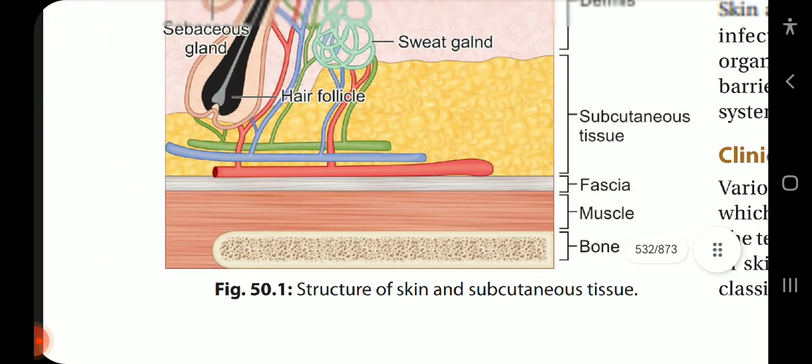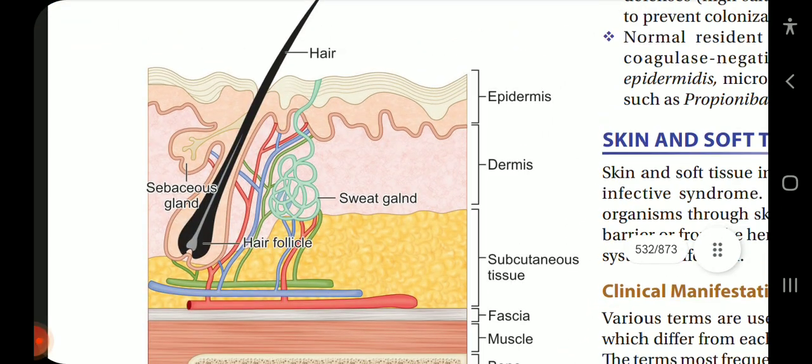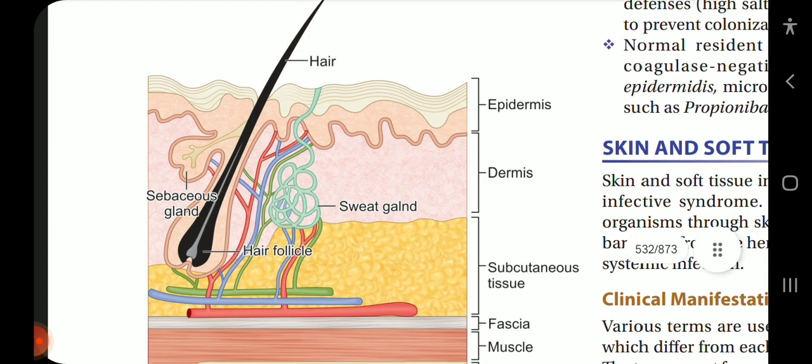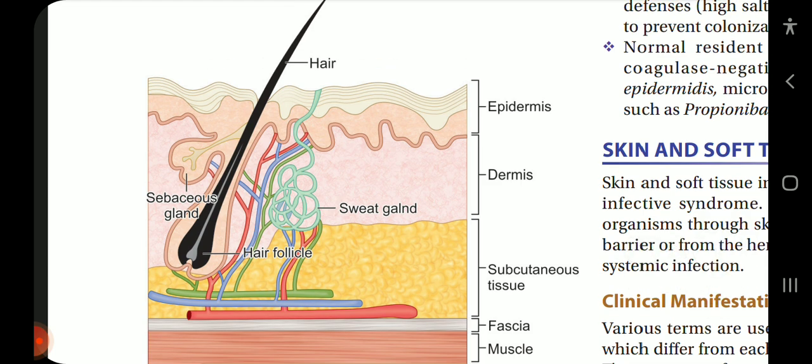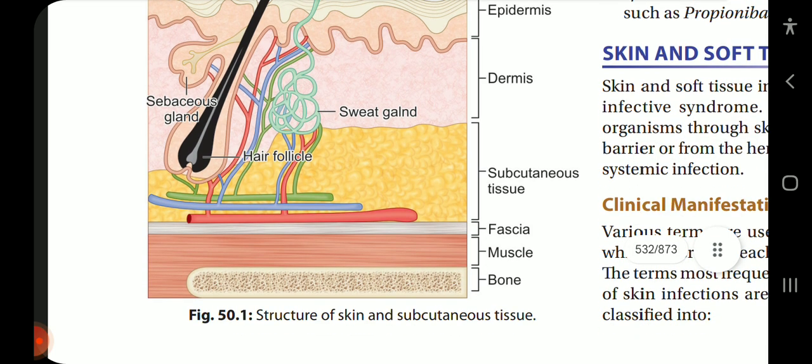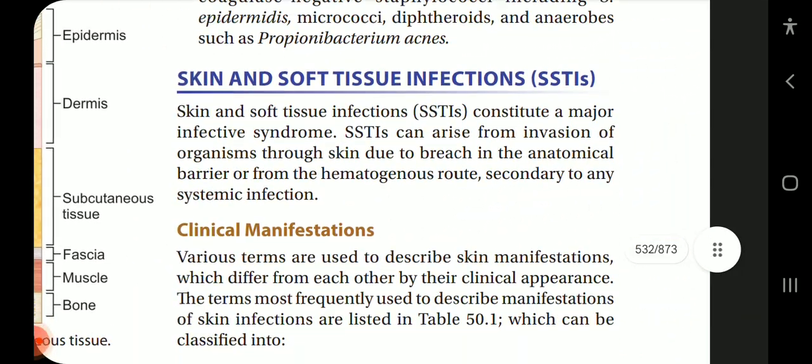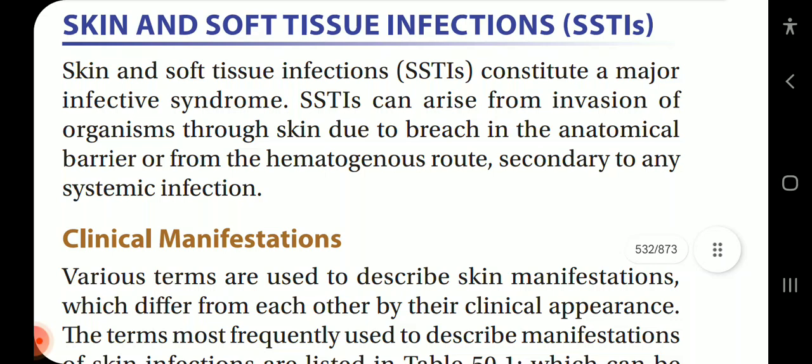Okay. In this diagram, we can see the epidermis, the dermis, which contains the sweat and sebaceous glands, the subcutaneous tissue, also the hair follicle with the hair. Below subcutaneous tissue lies the fascia, the muscle, and the bone. So let us start with skin and soft tissue infections, SSTIs.